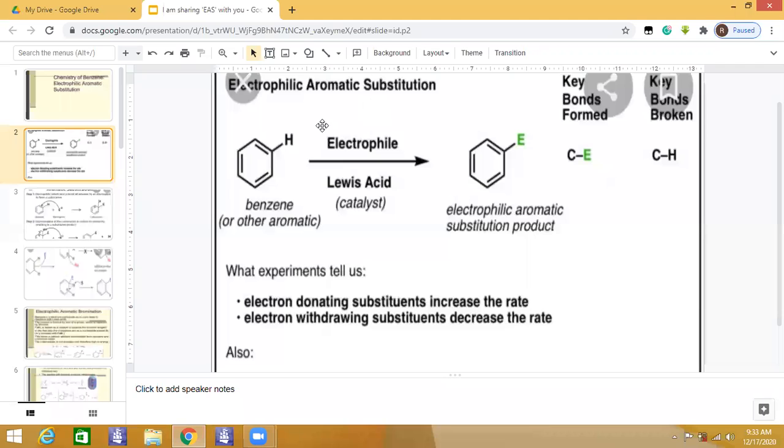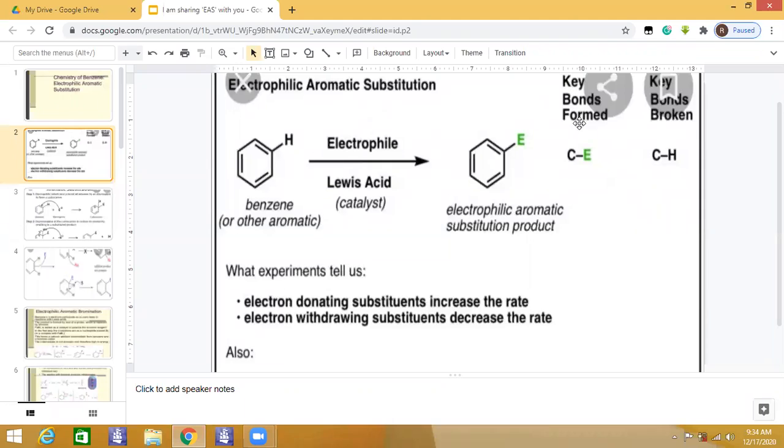An electrophile is an electron deficient species, and benzene is going to be highly attractive to electrophiles. These are species which seek out electron rich areas in other molecules. So benzene is going to react with this electrophile.